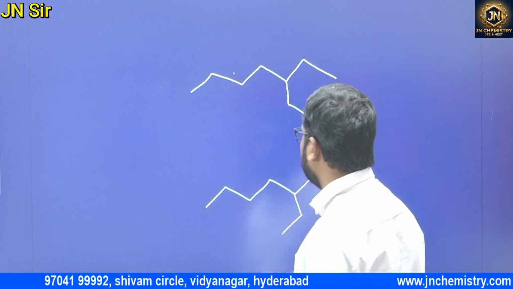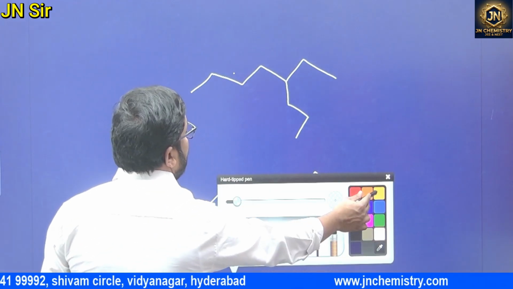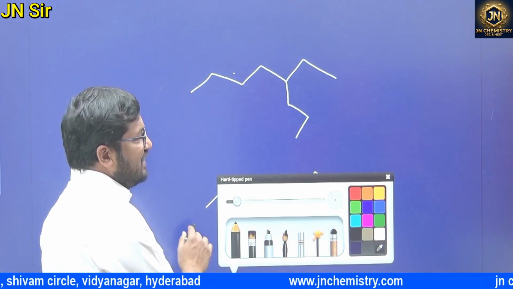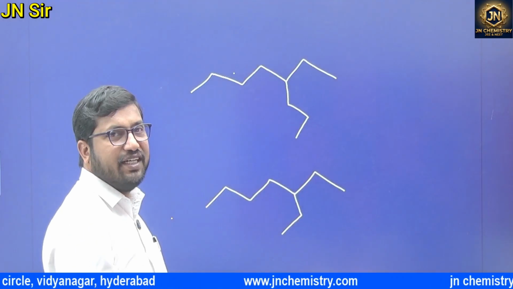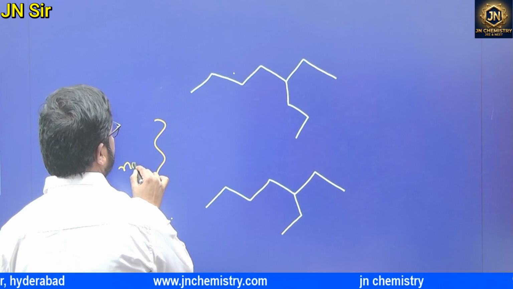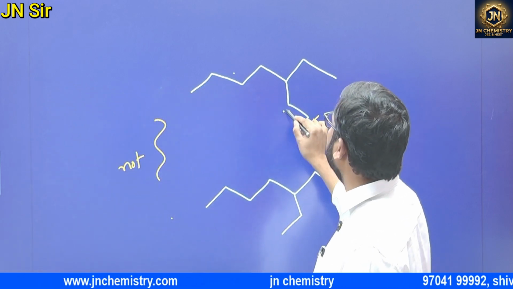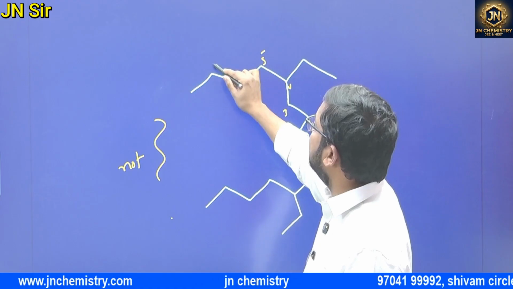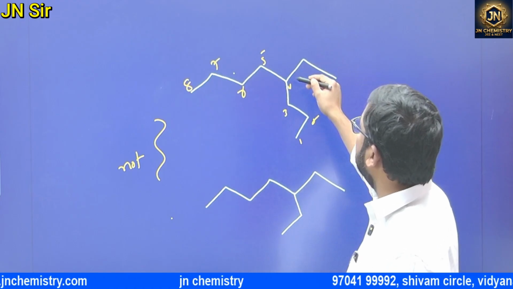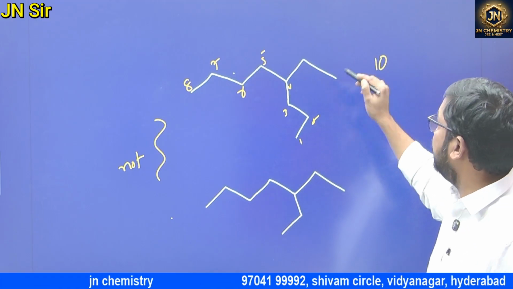Both are not identical, no chain, no position. Both are not isomers. Why? Because in this case, 1, 2, 3, 4, 5, 6, 7, 8, 9, 10: a total of 10 carbons, C10.